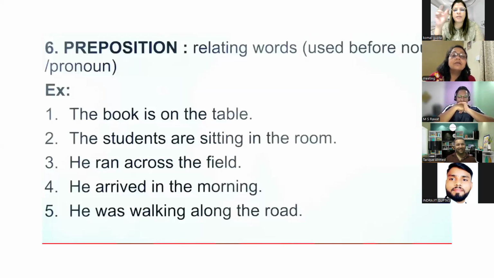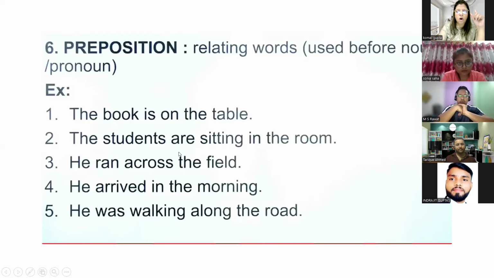Now this is the preposition. You all know the preposition: the words which tell us the relationship between two nouns, or a noun and a pronoun. The book is on the table. So what is the preposition? On. The students are sitting in the room. What is the preposition? In. He ran across the field.